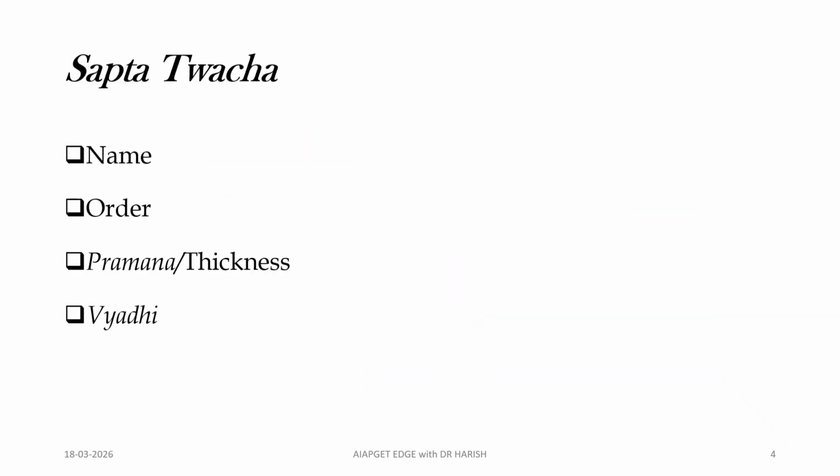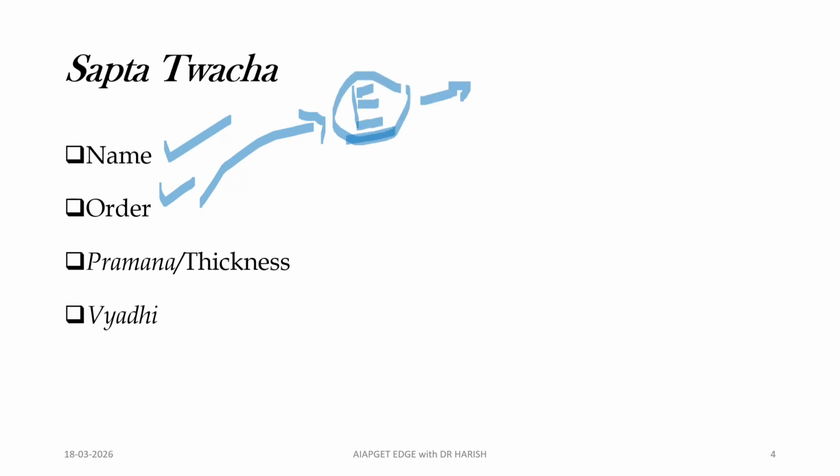Next is Sapta Twacha. Here you have to remember the names of each layer, and in order. While explaining the Saptatvajas, Acharya Sushruta started with the Bahya Tvacha first and ended with the internal layer, that is Abhyantara Tvacha. From the first layer till the 7th layer, he has given names and followed the order. So this is important.